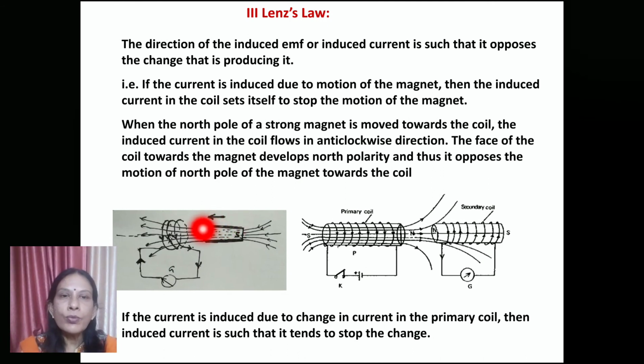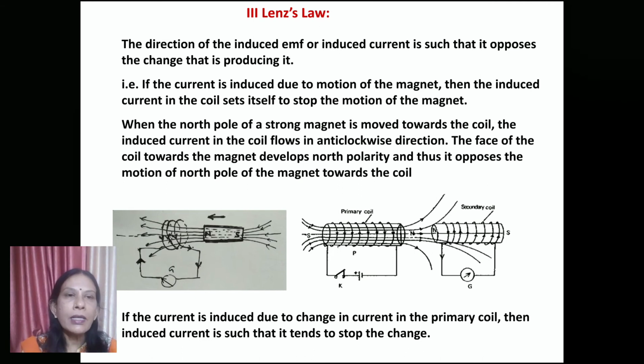If the north pole is approaching the coil, the current will be set up in the coil in such a manner that it creates a north polarity towards the magnet, so that north and north will repel, and this north polarity will be there only when the current is flowing in a counterclockwise direction. So this is how the direction of current is given according to Lenz's law.